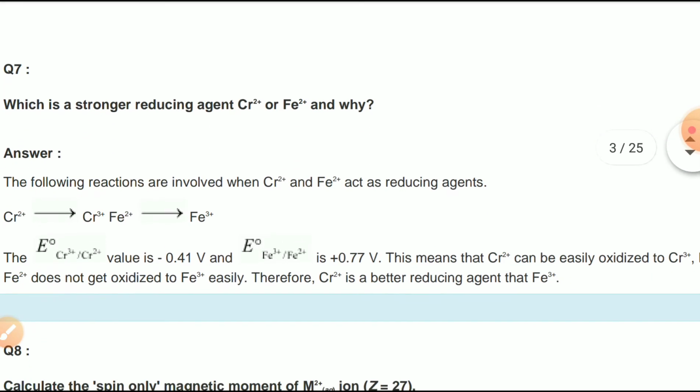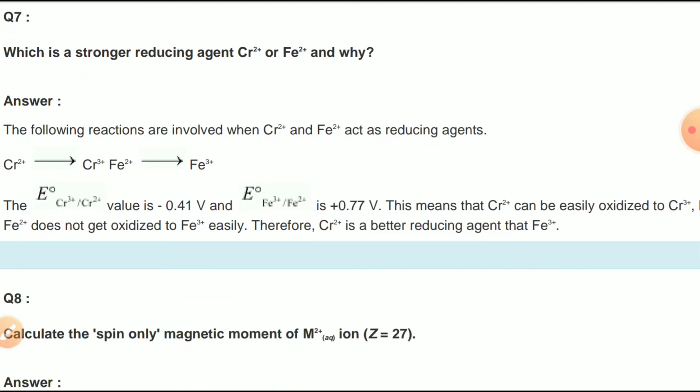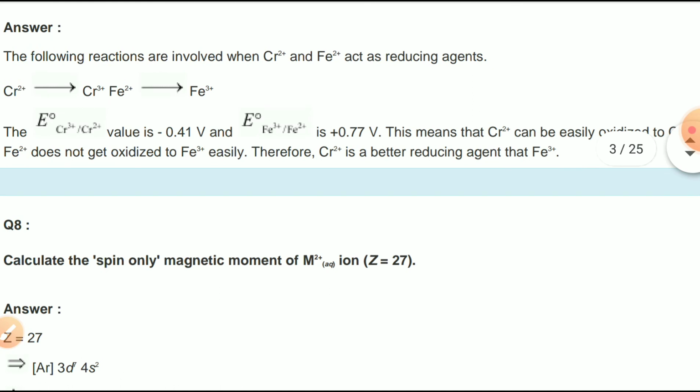Question number 7. Which is a stronger reducing agent, Cr2+ or Fe2+? Why? The answer: the following reactions are involved. Cr2+ and Fe2+ act as reducing agents. Cr2+ gives Cr3+, Fe2+ gives Fe3+. So the E0 value of Cr3+/Cr2+ is minus 0.41 and the E0 value of Fe3+/Fe2+ is positive 0.77 volts.